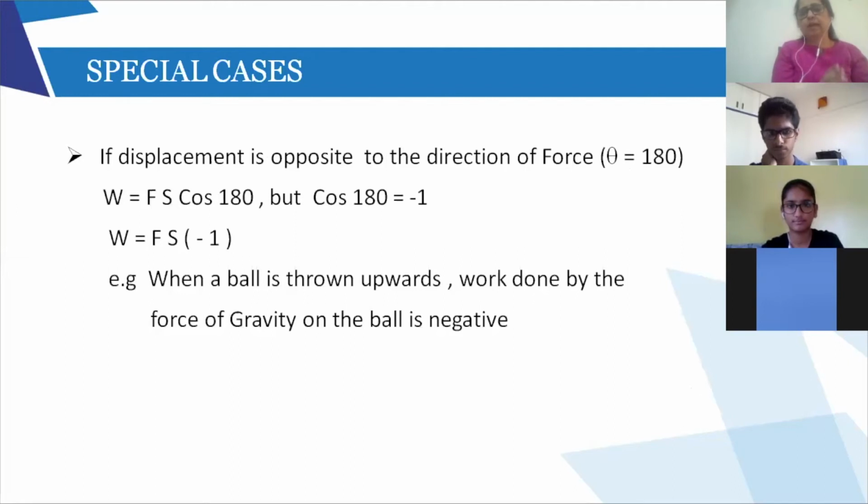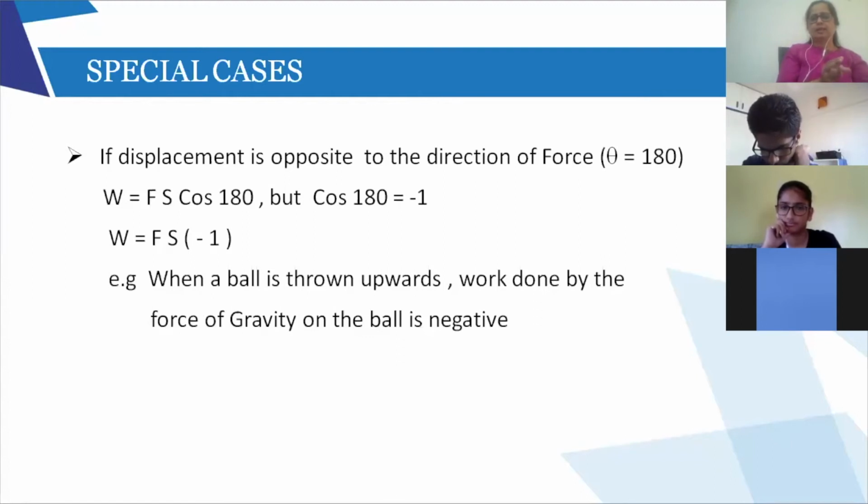Work done will be Fs cos theta or Fs cos 180. But we know that cos 180 is -1, right? So work will be equal to F into S into -1. So that is called negative work done. So whenever the direction of displacement is opposite to the direction of force, we can say that the work done is negative. Now, what is the example?